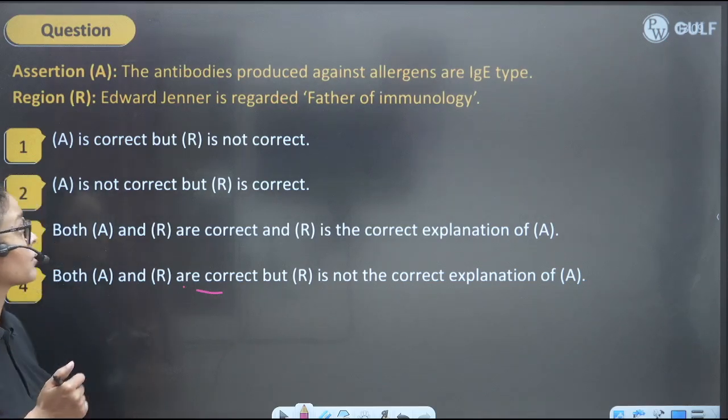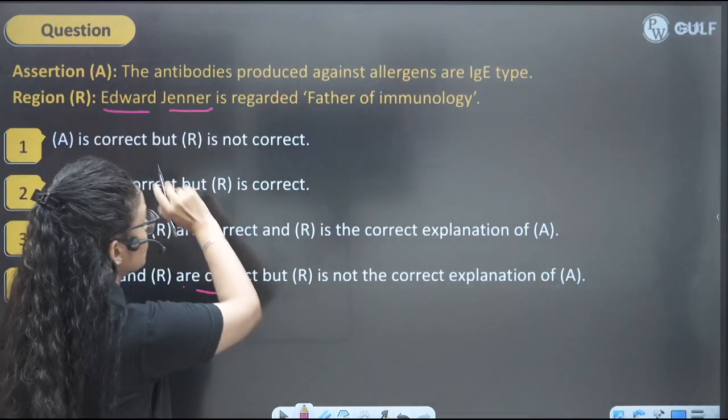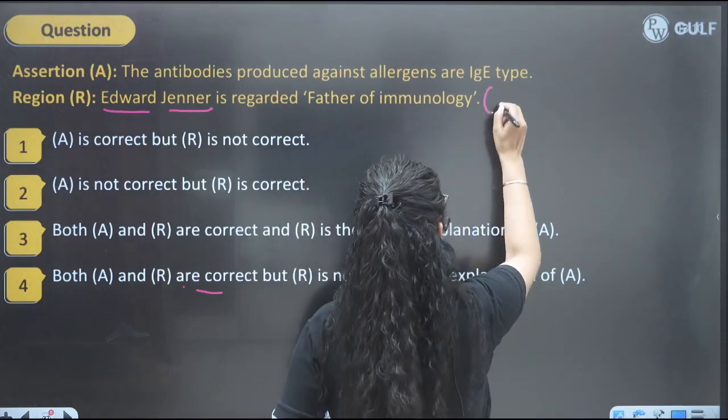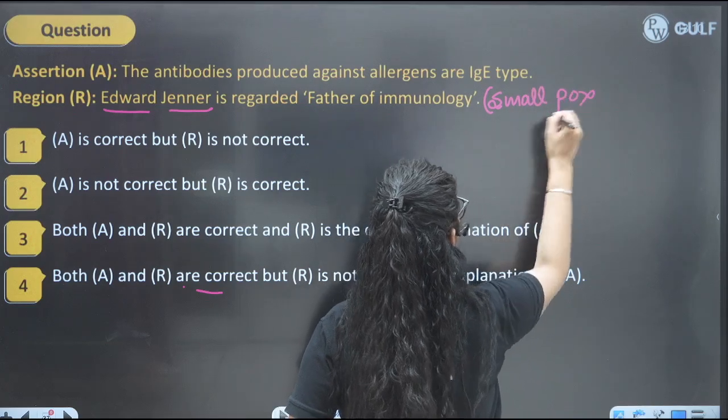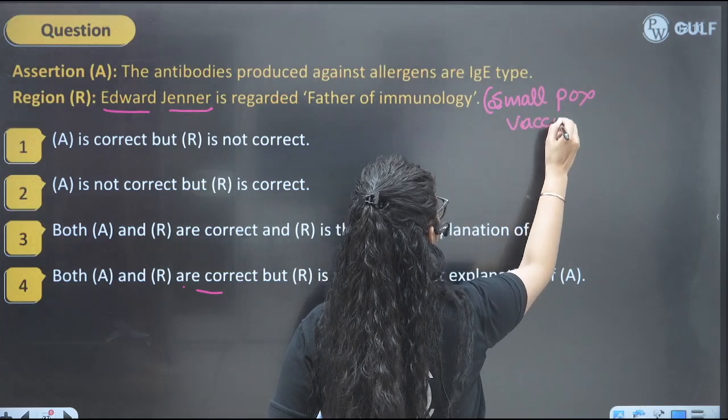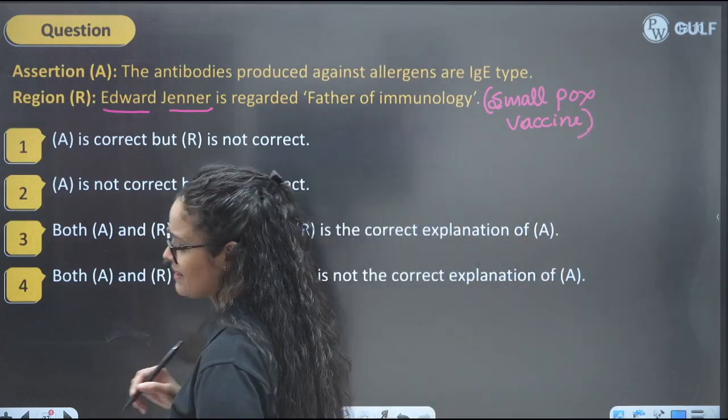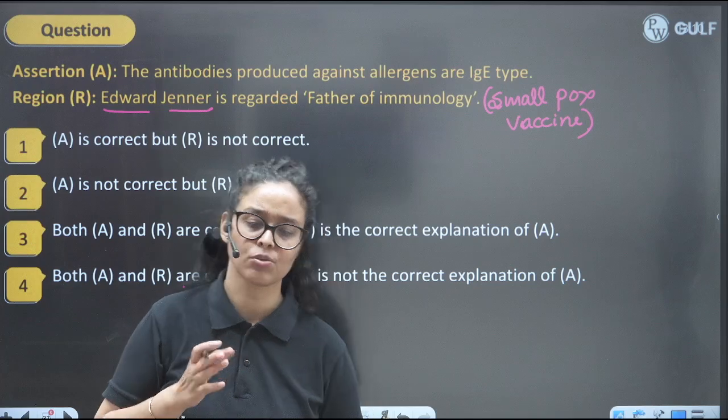they don't have any relation. We know that Edward Jenner, known as the father of immunology, developed the smallpox vaccine, because he saw that cowpox is similar to the smallpox virus.